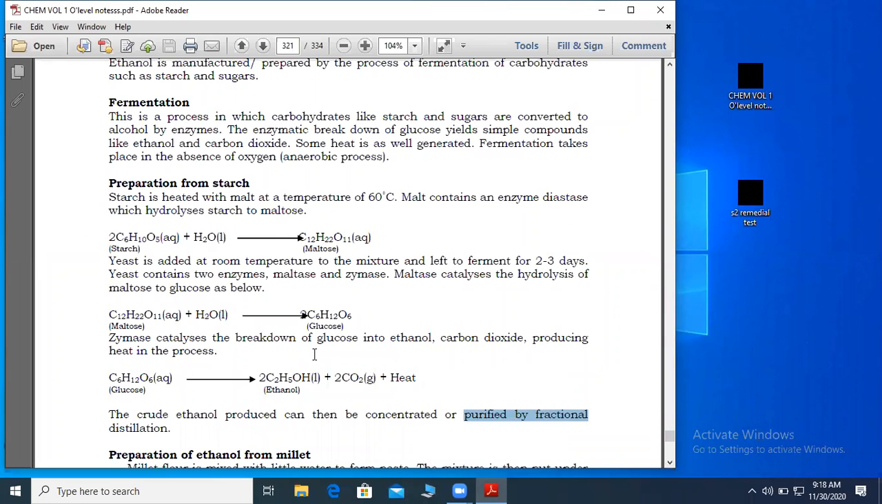So briefly, that's how ethanol can be produced or can be obtained starting from glucose. This time we wanted it to start from glucose. Any question about how ethanol can be manufactured starting from glucose?